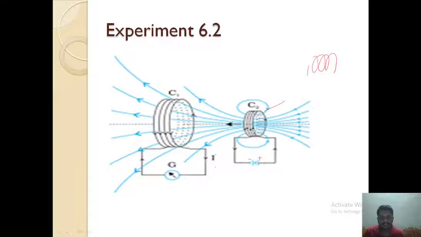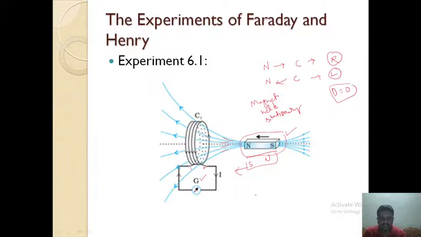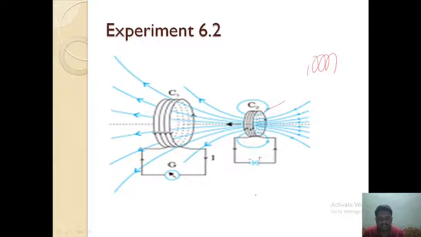This is experiment number 2. So in the previous two cases, whether coil C1 and a bar magnet, or coils C1 and C2, the relative motion between them induces current in one of the coils.